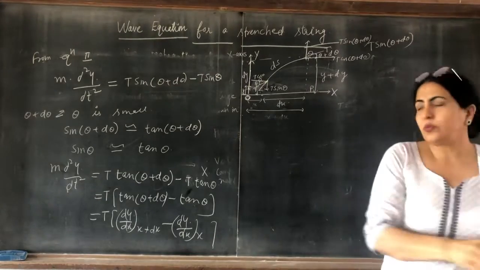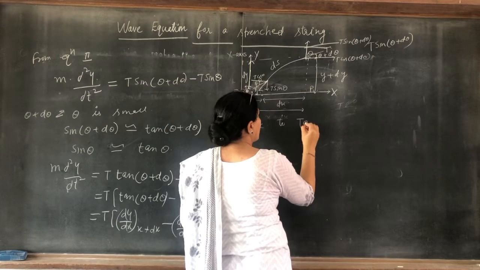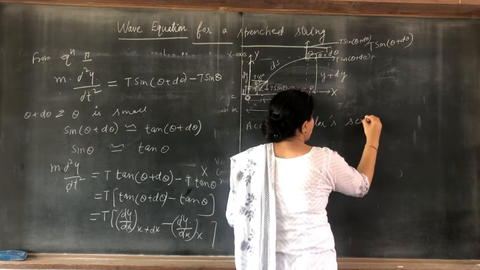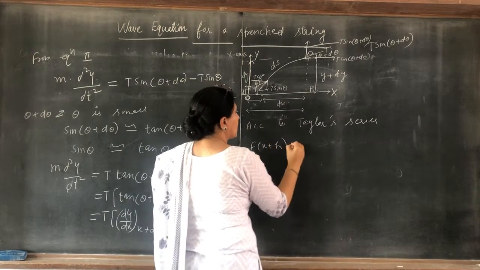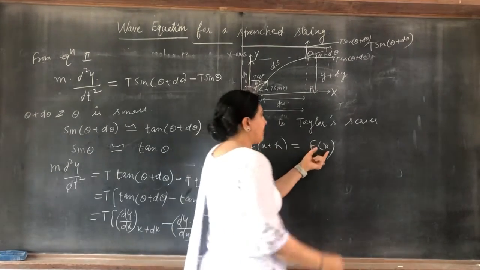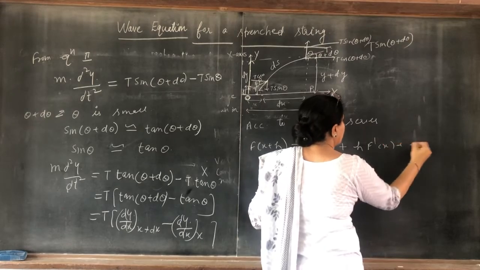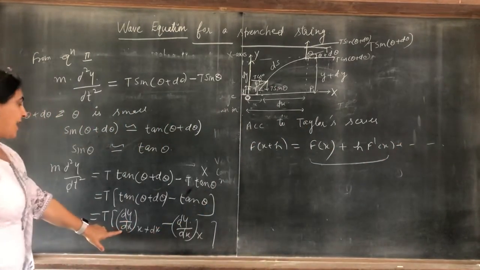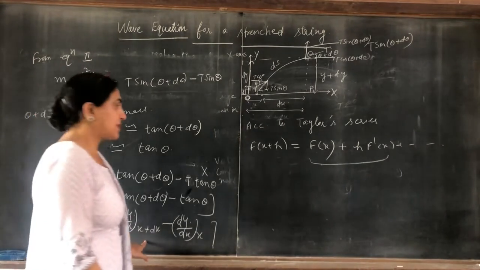So according to Taylor's series, f(x plus h) is equal to f(x) plus h f dash x, and so on. F is a function, h is the width. We are taking only these two terms. Now here f(x plus h) is dy by dx at x plus dx.